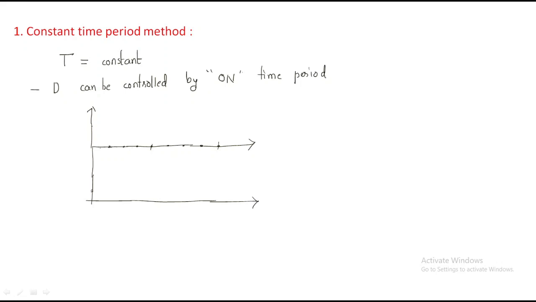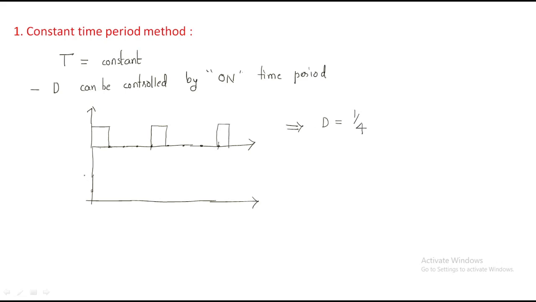In the first cycle, the on period is just one part, and for the second cycle also just one part. The remaining parts are off. If you consider the duty cycle for this waveform, the on time period is 1 and the total time period is 4. So we can write it as 1 by 4.